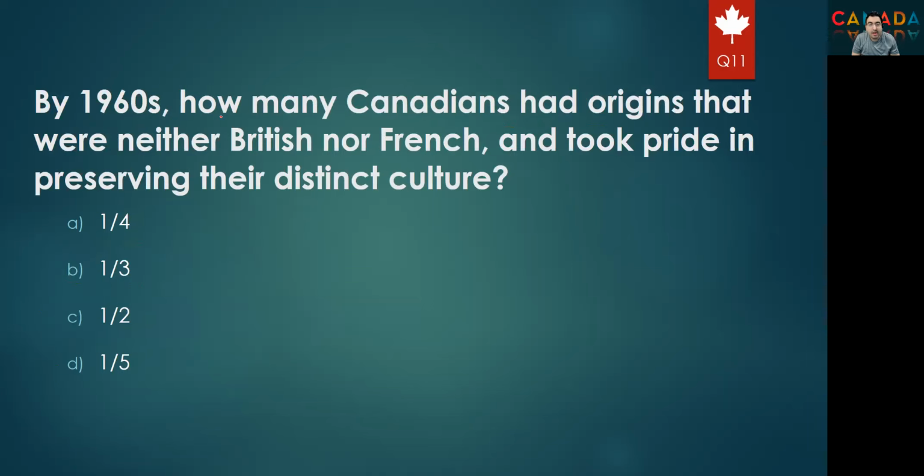By the 1960s, how many Canadians had origins that were neither British nor French and took pride in preserving their distinct culture? Fourth, one over four, third, half, or one fifth? One fifth. So the right answer: by 1960, a third of Canadians were not British or French, but they still preserved their distinct culture. Okay.